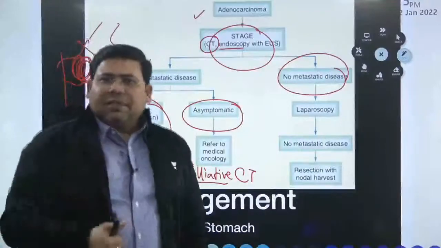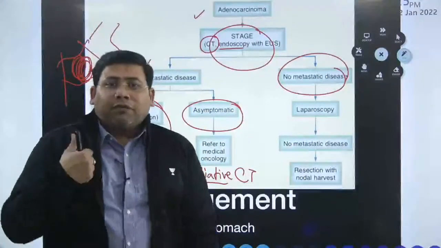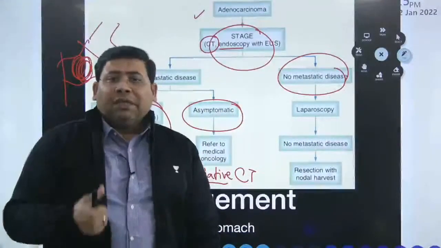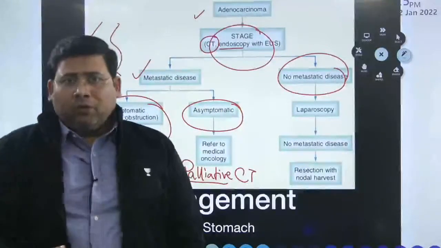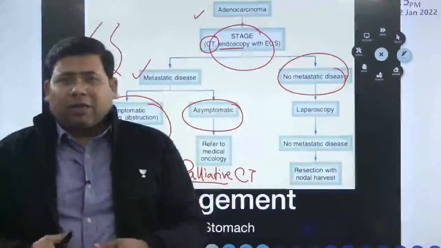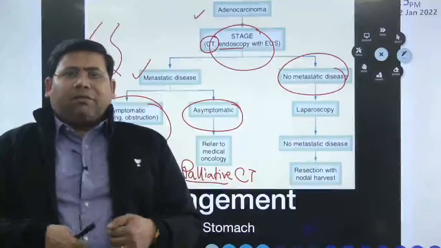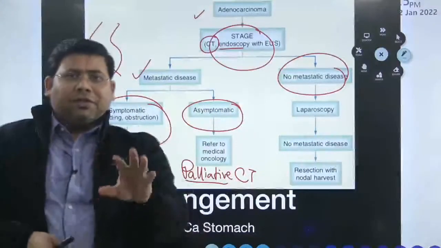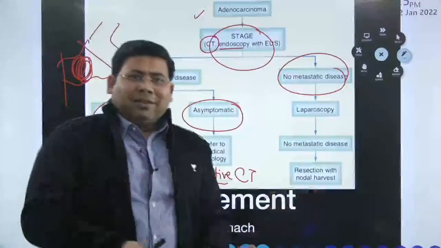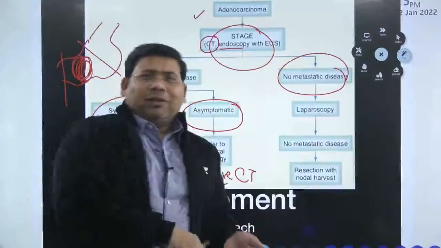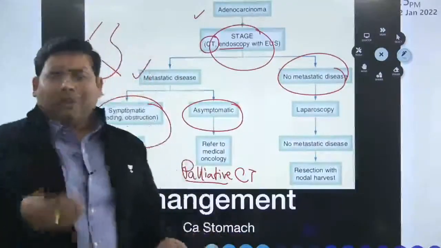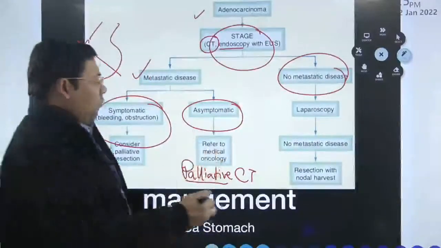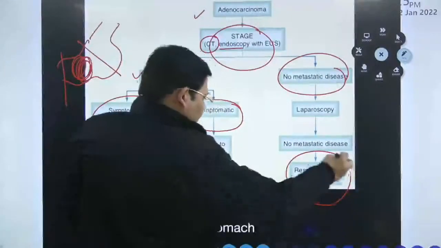Now, if it is metastatic disease, the first thing that we have to do is reconfirm. And how do we do this? The staging laparoscopy. Nowadays we go for a diagnostic laparoscopy. We make an 11 mm incision, insert a telescope, and see whether there is any serosal deposit, whether there is any peritoneal deposit, whether the liver is free. If it is free, we go forward for the surgery.